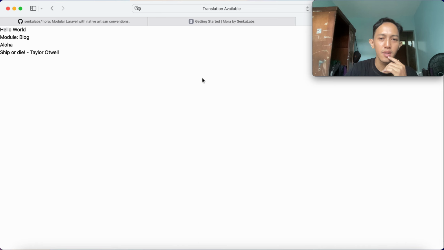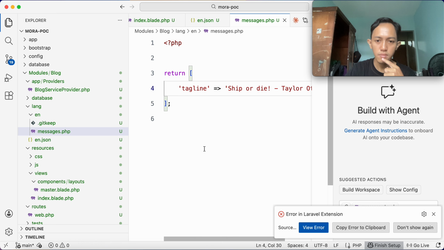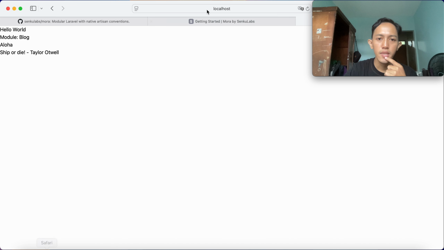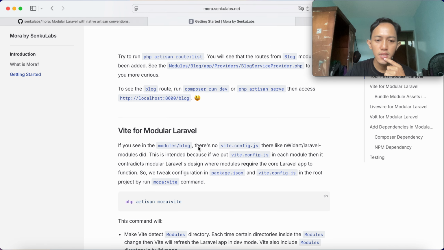Just refresh. So I will tell you how we make the auto refresh in the later section, so we don't need to manually refresh like what I did before. Okay, that's it for the first section.